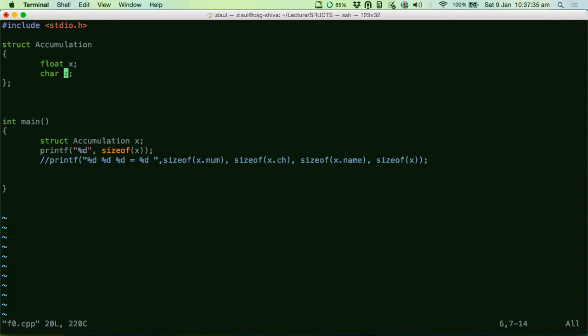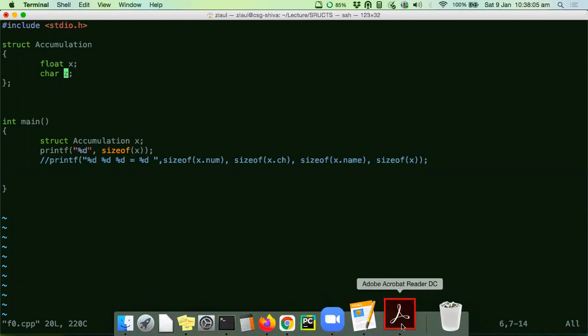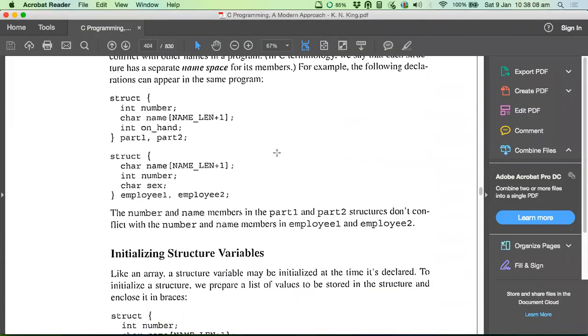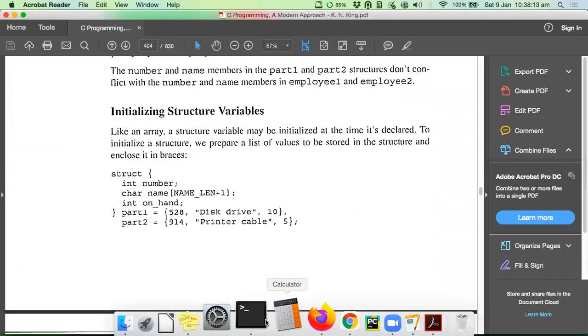But this 5 is not aligned as per what our conclusion was. It's not aligned to this data type. So we have to add three more bytes to make it divisible by the size of the biggest data type, and that's why the extra padding is happening. There is no data in that extra storage. It's just padded with zeros. Always, that extra area in structures is padded with zeros. That's what the book says, but the book did not say anything about this particular padding. That's a good thing we found out.